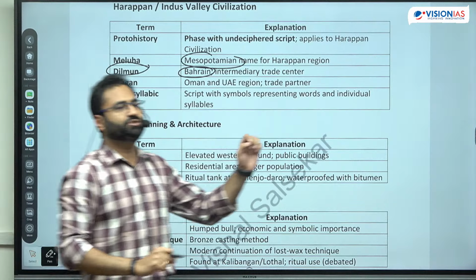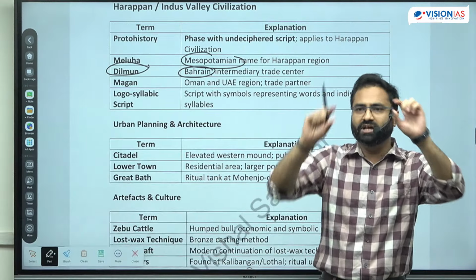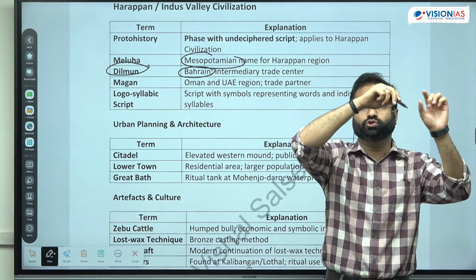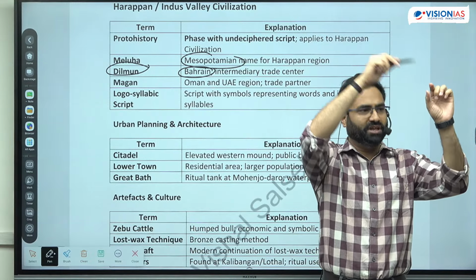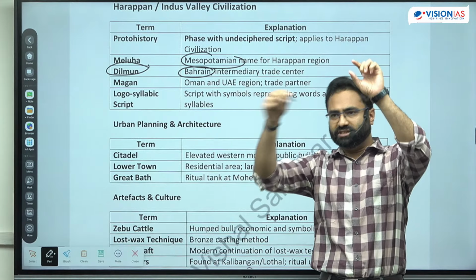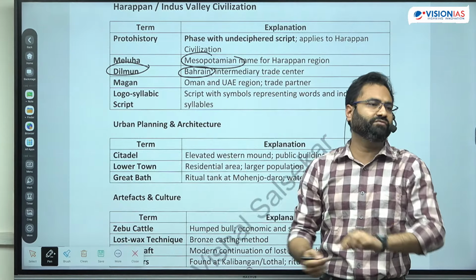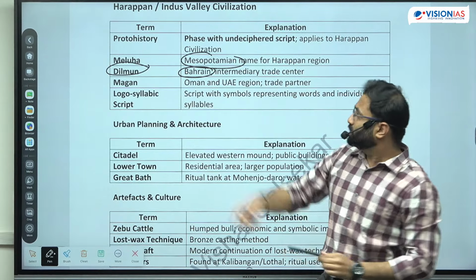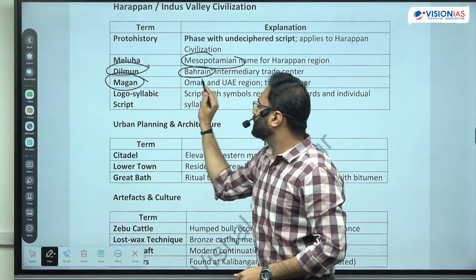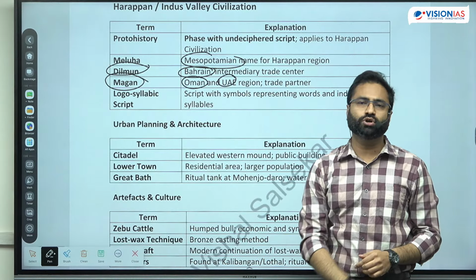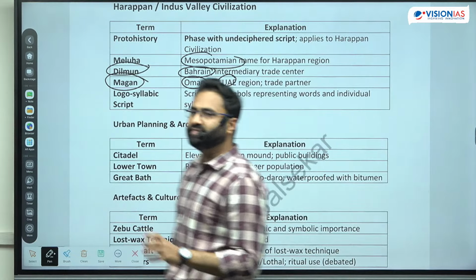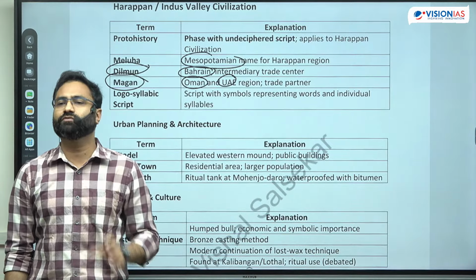Because once humans arrived from the region of Africa, that was the region which the individual crossed. Now, obviously, it was not ship based, but it was mainly through land. So, from Africa to the Sinai Peninsula, through the Middle Eastern region, and eventually humans arrived at different places. Right. So these are the regions which are very, very important. Now there is Magan. Again, this is the term that is used for Oman and UAE. This is the region of Oman and UAE, and these were generally utilized for trade.